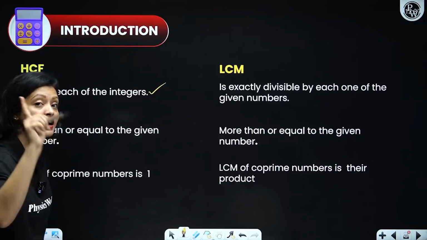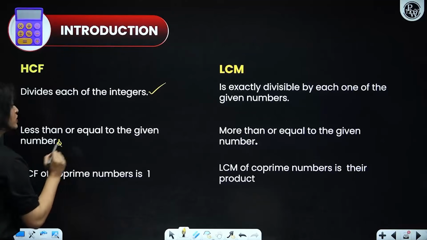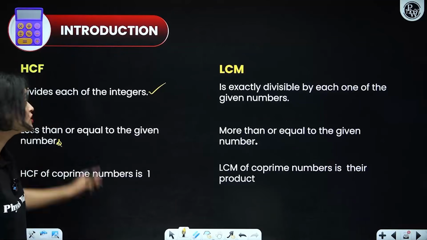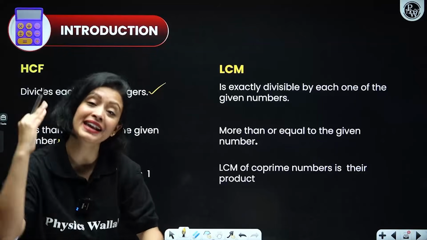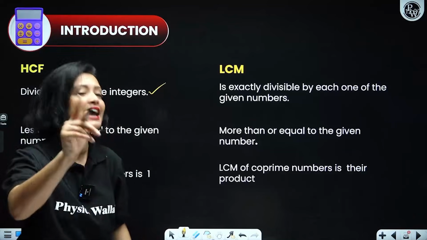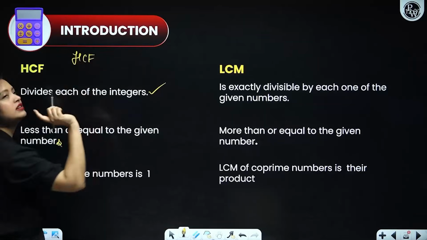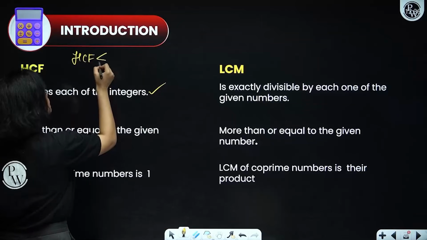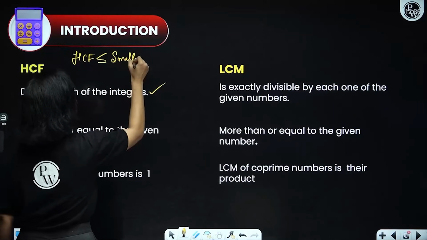And that means that it would be less than or equal to all the given numbers, because HCF is essentially a factor of all the given numbers. In fact, the HCF of any given numbers would always be less than or equal to the smallest number among the lot.